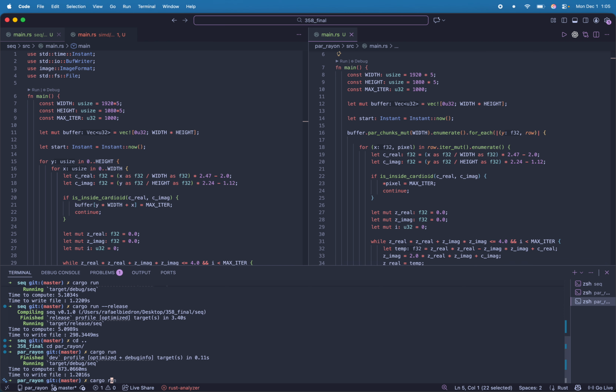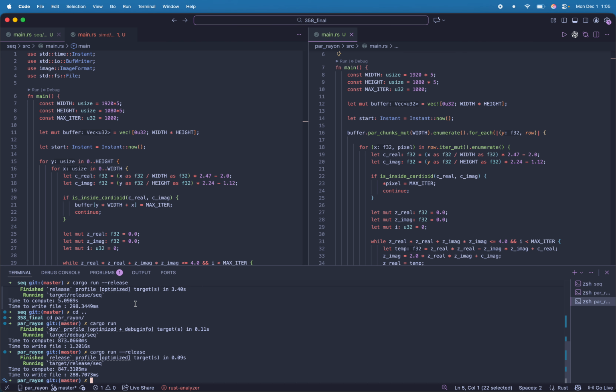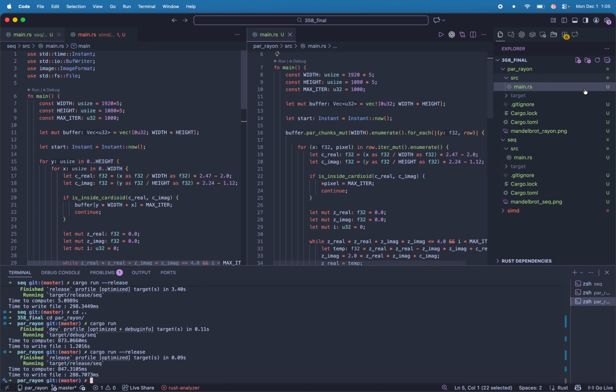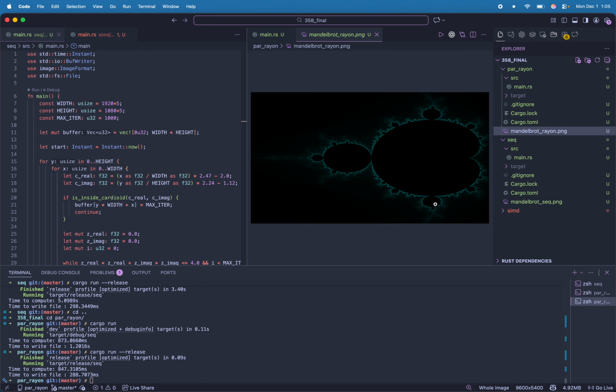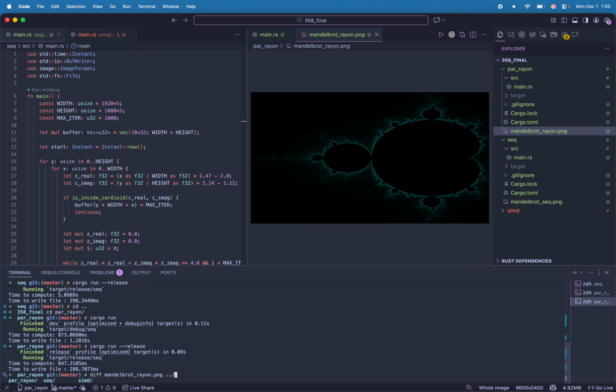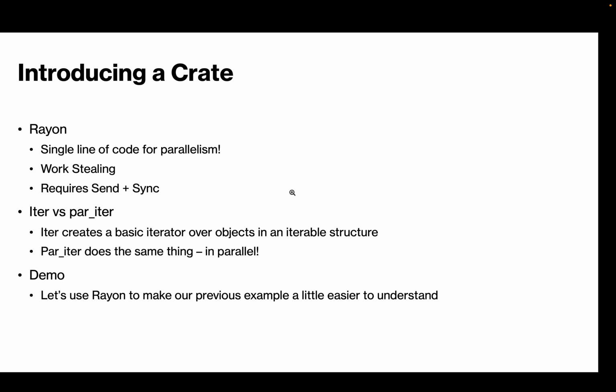So you'll see, again, if I add the release flag, we're going to see if our time changes. It slightly decreases for the computation, and again, it decreases significantly for the file time. And if we go in here and look at the par round folder, you see the same Mandelbrot set computed. And for the sake of the demo, we can take the diff of the two images that were computed just to see if they're the same. And we see there's no diff, so they are the same, so they're computed correctly in both cases.